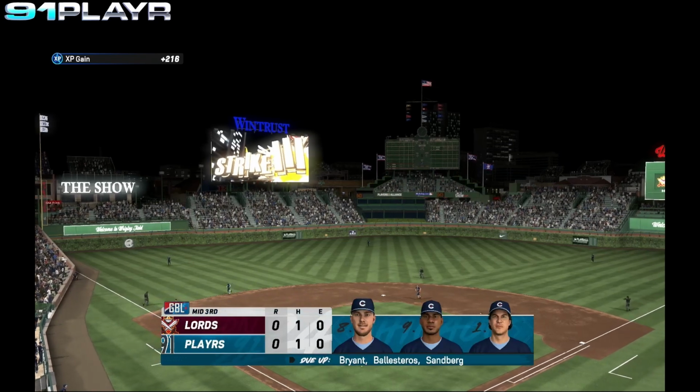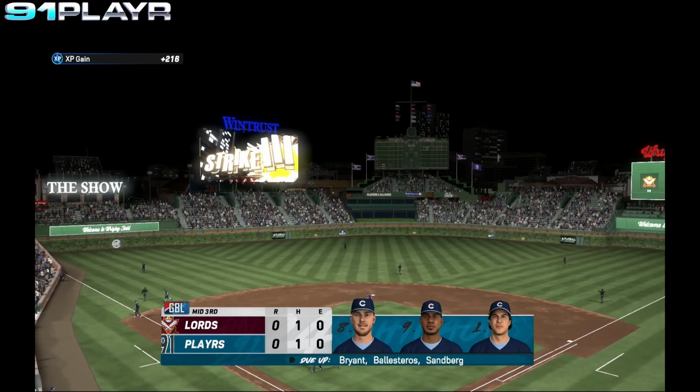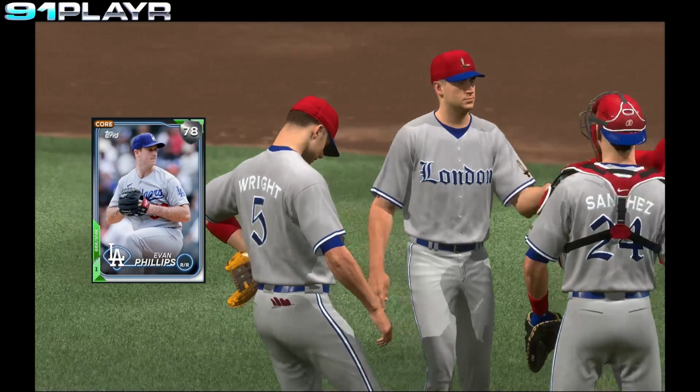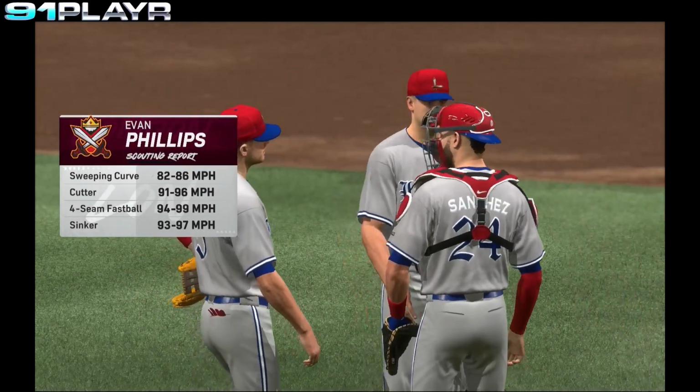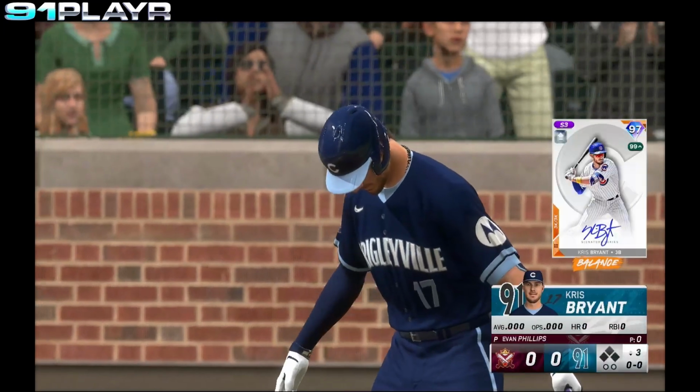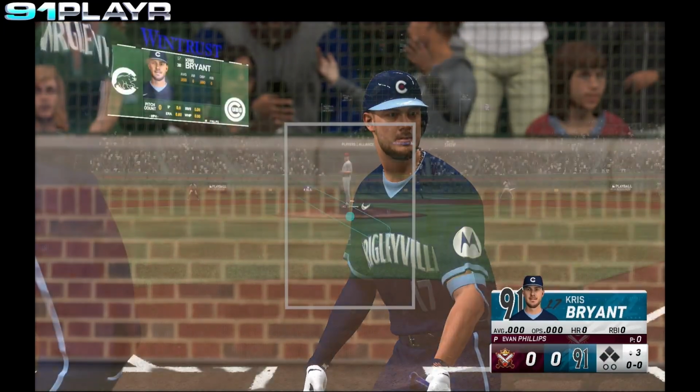We go to the bottom of the 3rd. Bryant, Ballesteros, and Sandberg coming up for the Cubs. The Lords are going to make a pitching change. Into the game, the righty, Evan Phillips. First up for the Cubs, Kris Bryant.